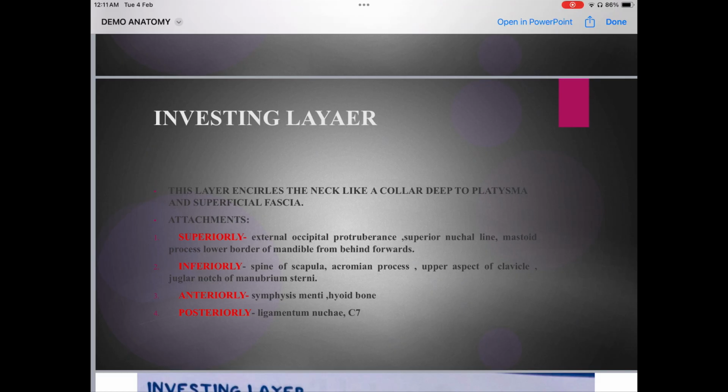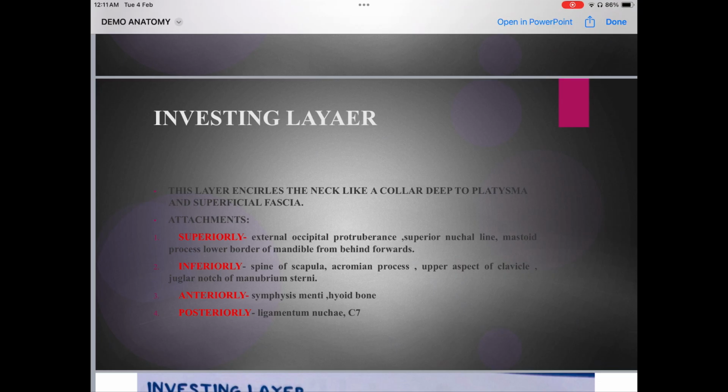Okay, this layer means investing layer. It encircles the neck like a collar, just like the collar of a shirt, exactly the same way. It lies deep to platysma. What is platysma? Platysma is a muscle in the neck and superficial fascia.